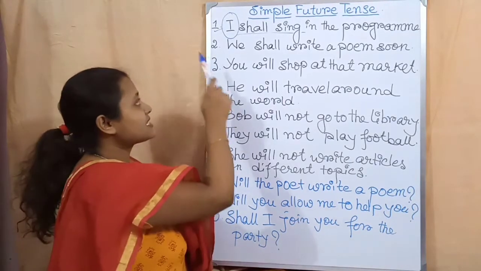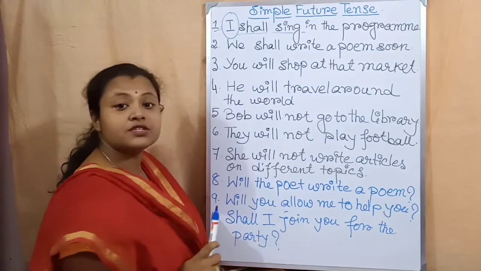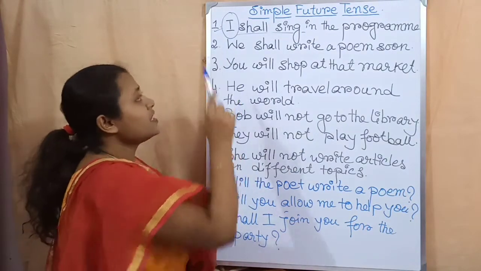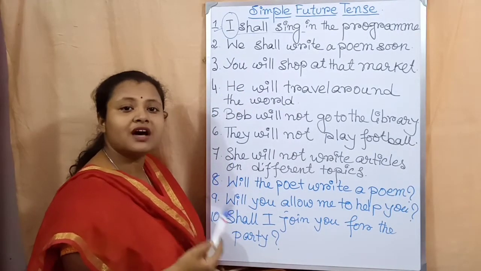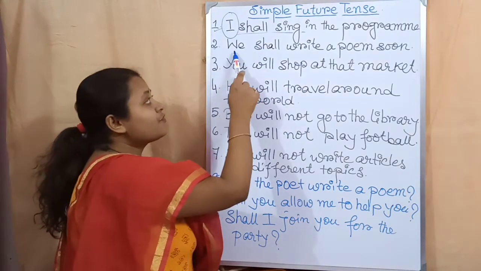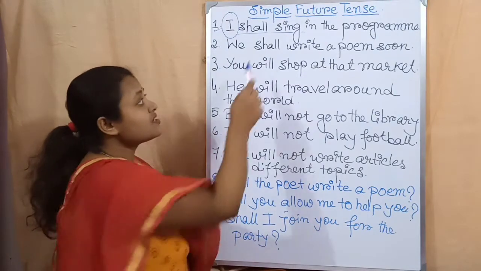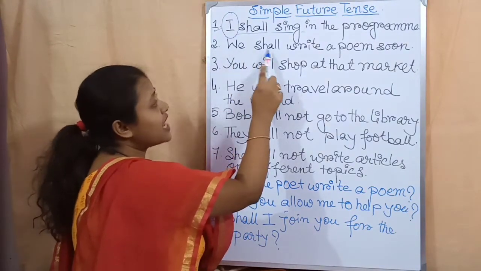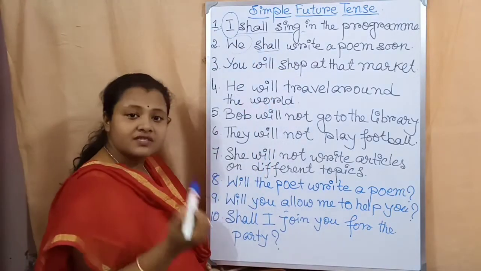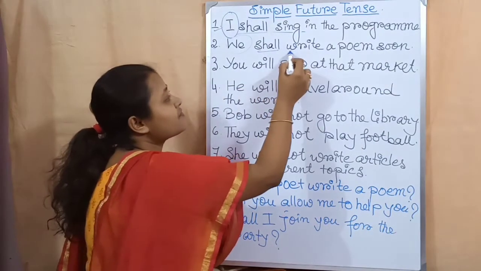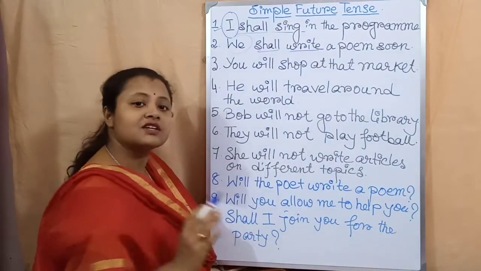Okay students, next come to the next example. We shall write a poem very soon. We is also first person but in plural number. As I have already mentioned in the earlier lesson, after I or we we usually use shall. So that is why we shall write. We is the subject, shall is the auxiliary verb in future tense. After that the present form of the main verb, write, then the rest of the sentence or the object.